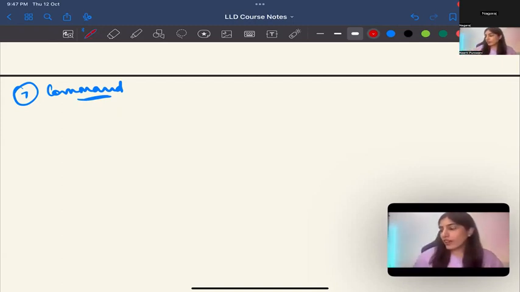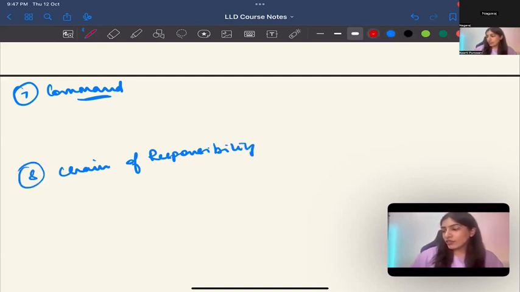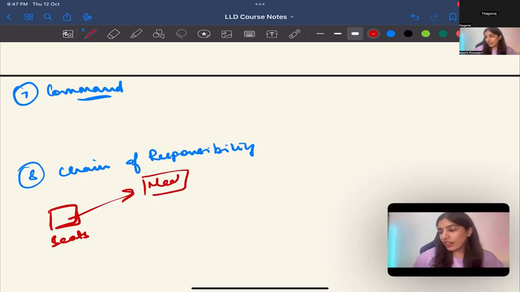Let me just mention chain of responsibility also, because we are talking about that. In chain of responsibility, you can decide that, okay, I have done something right now. Suppose I have selected seats. Now this guy will choose, for this train, what is the next thing that has to be done? Are there any meals that have to be chosen, or directly payment? Suppose there was meals, then it would have chosen, okay, this is the next handler.